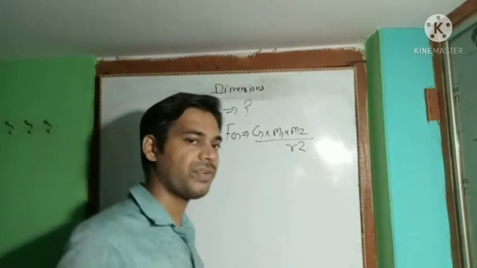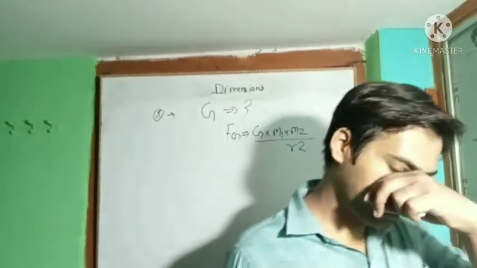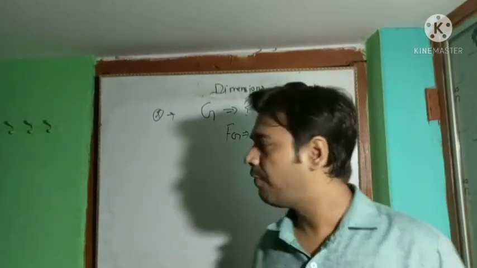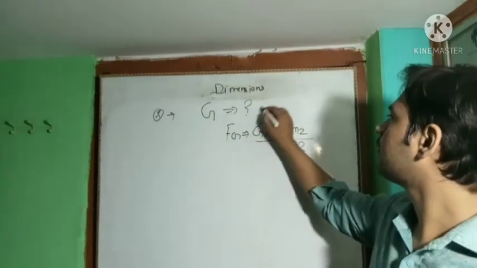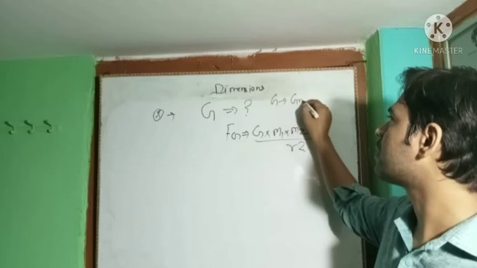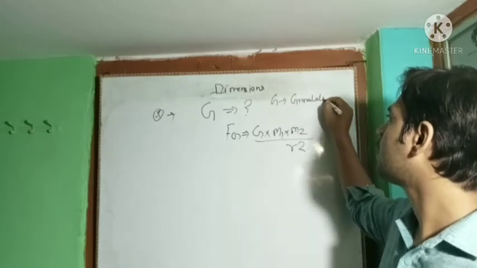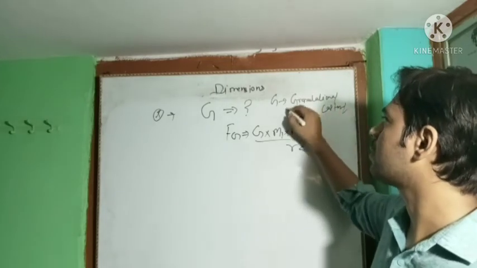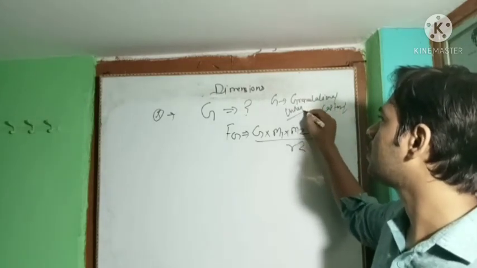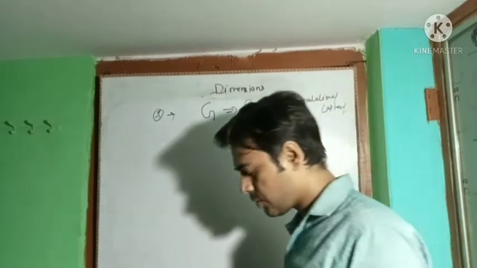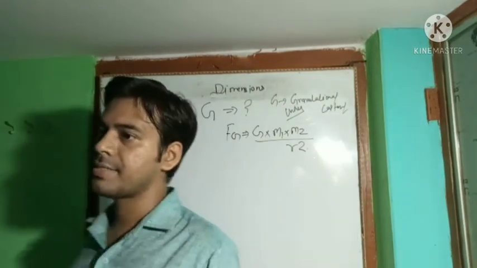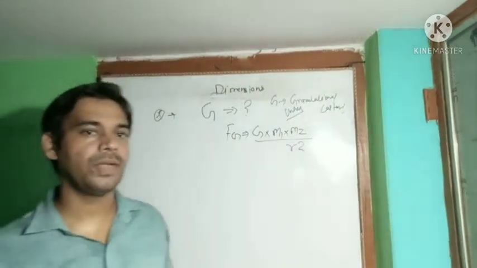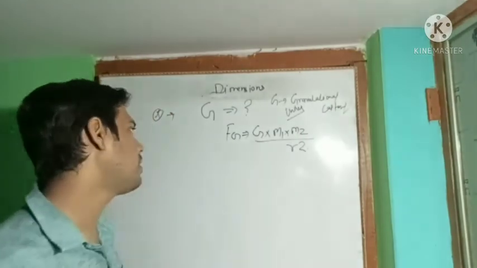Newton stated this formula: every body attracts each other due to their mass, where G is the gravitational constant, or you can say the universal gravitational constant. So find the dimension of G. This is very interesting, and many times it is asked in competitions as well as in papers.